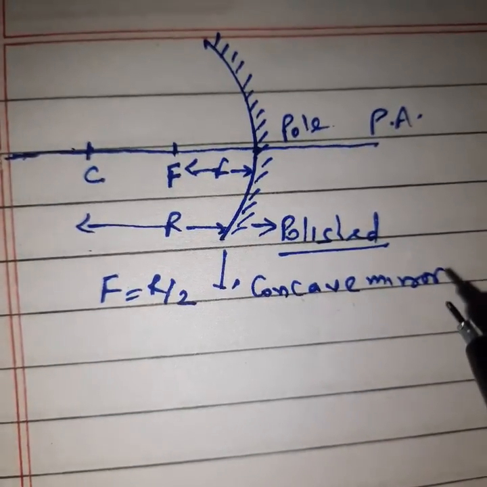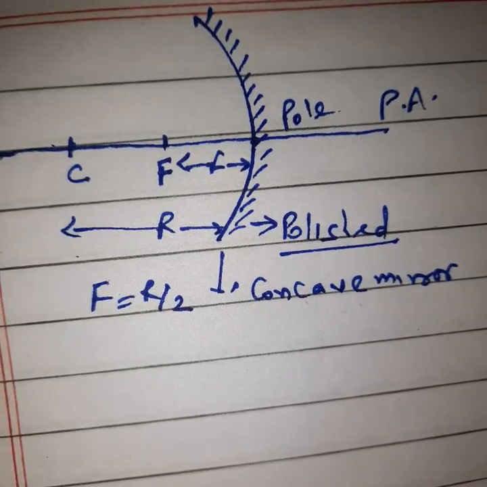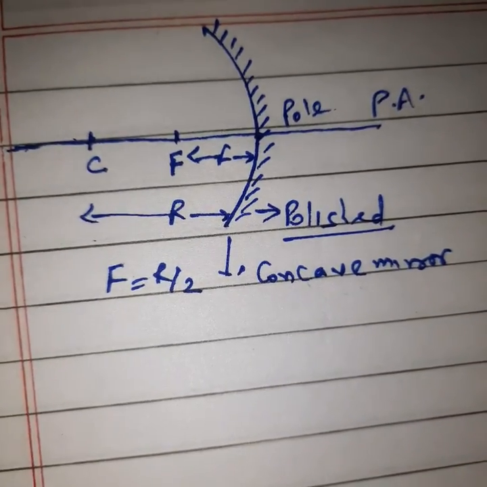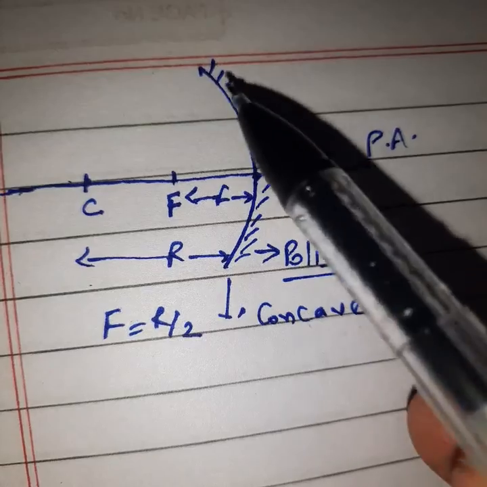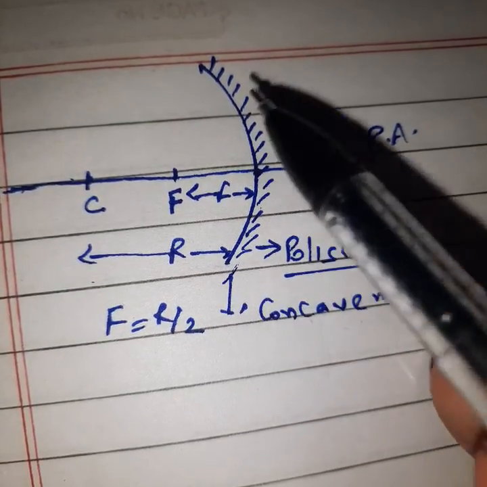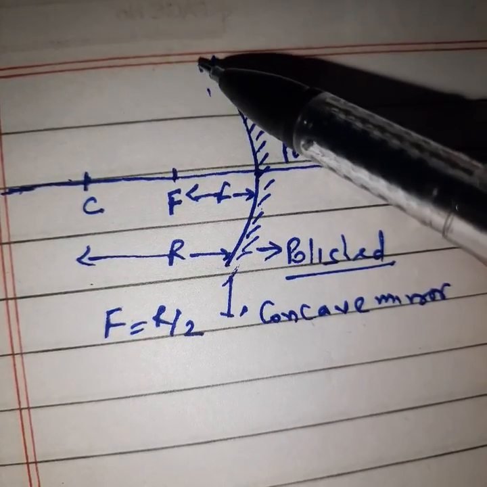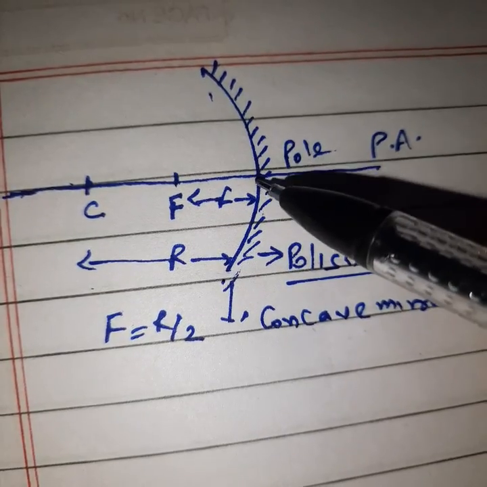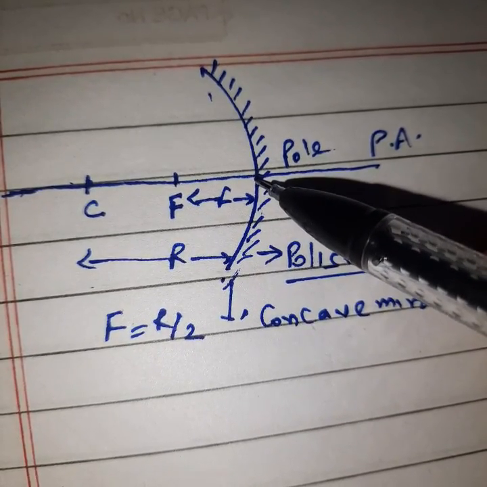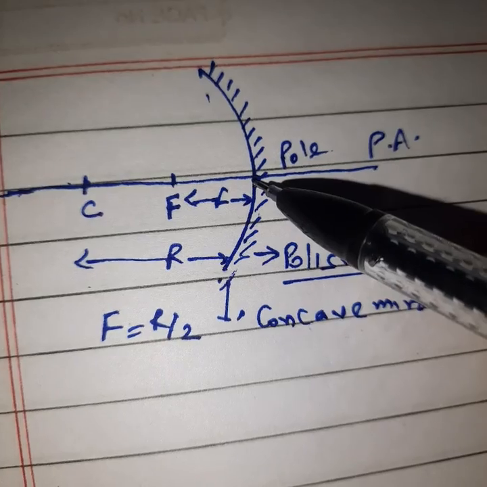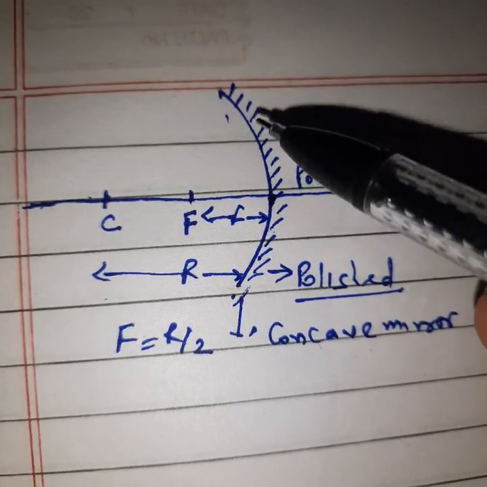Concave mirror. Say yes or no? Student, tell me, say yes or no? Clear? And one thing I'm telling, the pole point will be in the middle of this curve. Clear? Now we can say the circumference of it is 15 centimeters, so this center point will be at 7.5. Okay or not? Okay. So this is the understanding about this.